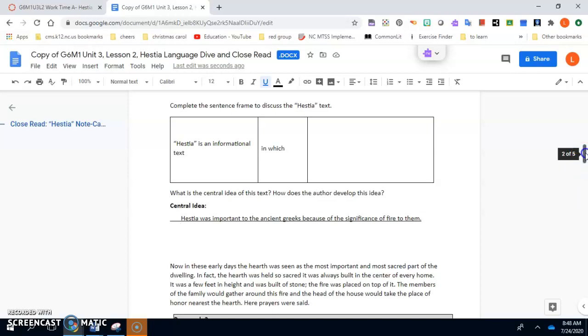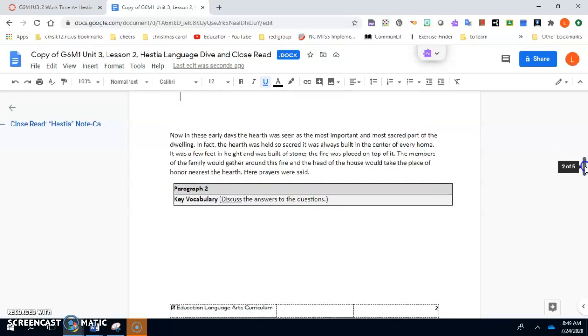What you're going to do next is take some time to work through the rest of your sheet using what you already know about sentence frames, what you already know about the central idea of this text, and you're going to look more closely at the text in order to understand how the central idea is conveyed through details. What you have below is some questions focused on paragraph 2, which reads, "Now in these early days, the hearth was seen as the most important and most sacred part of the dwelling. In fact, the hearth was held so sacred it was always built in the center of every home.